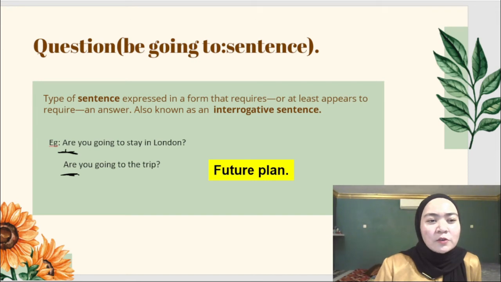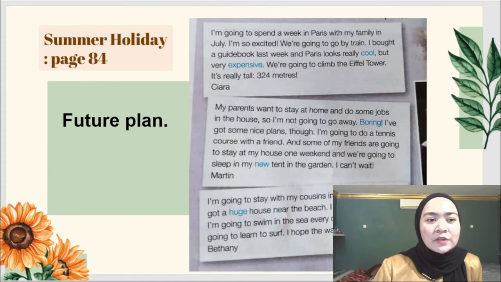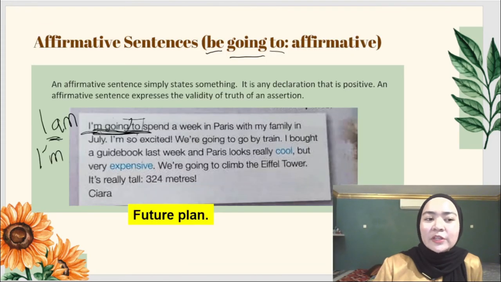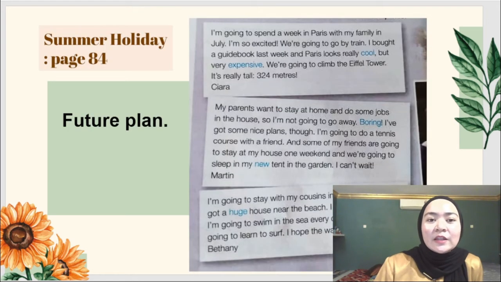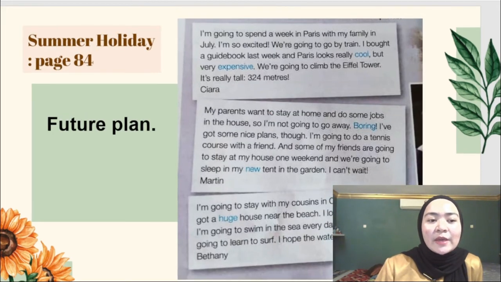So those are the examples of affirmative, negative, and interrogative or question in these summer holiday passages.